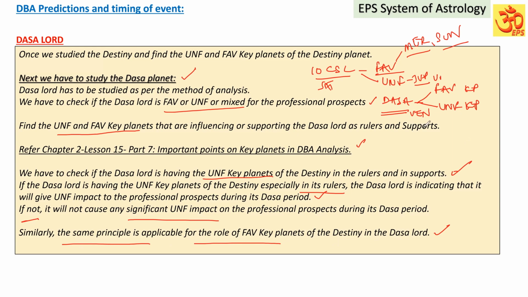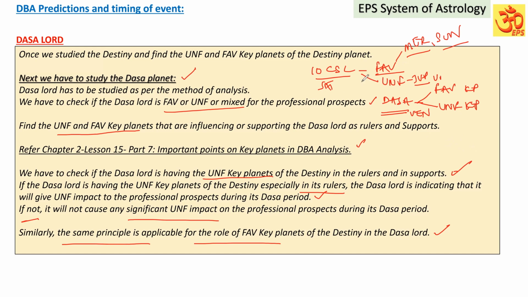Say Venus has Venus in the star of Sun or sub of Mercury, or star of Mercury and sub of Sun, or whatever it may be. The rulers of Venus have the key planets of the destiny playing a role. Combinedly, the favorable destiny planets are influencing the Dasa Lord. So the compatibility will be strong between the destiny and the Dasa period, and the Dasa Lord will be significantly favorable.